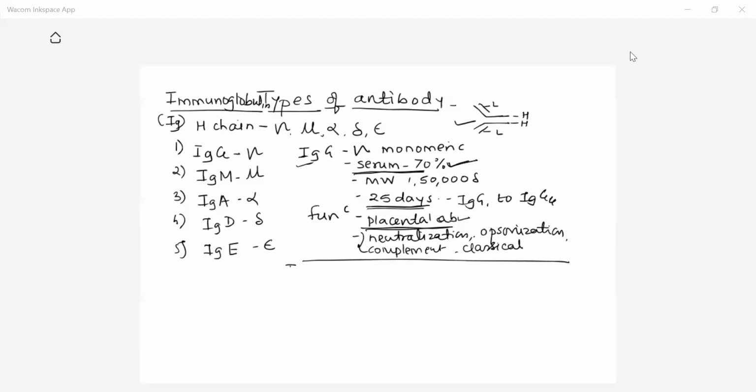Now next one is the IgM. IgM is the second most important antibody found in the human serum. Its heavy chain is of mu type.